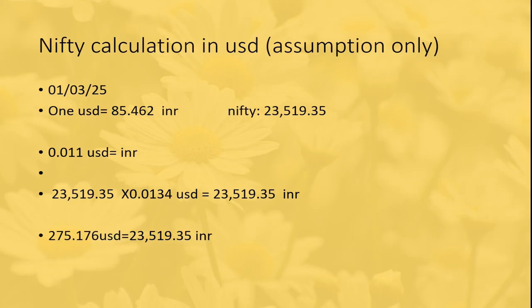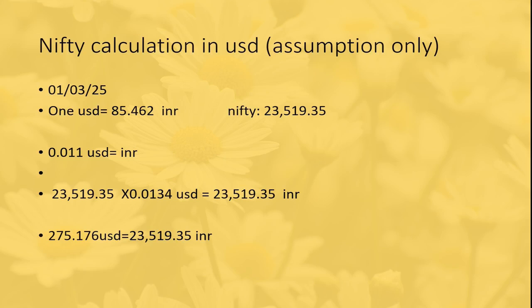Now, on the first day of the third month of 2025, 1 USD is equal to 85.462 INR. Nifty is at 23,519.3 INR. That is, 1 INR is equal to 0.0117 USD. 23,519.3 INR equals 275.176 USD.